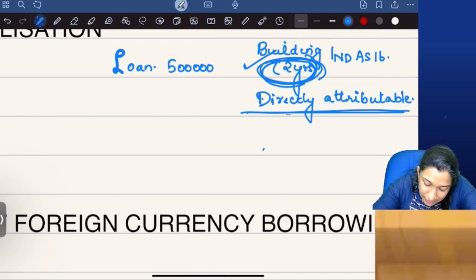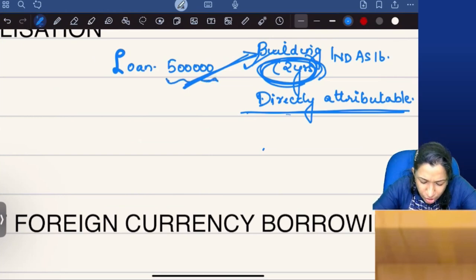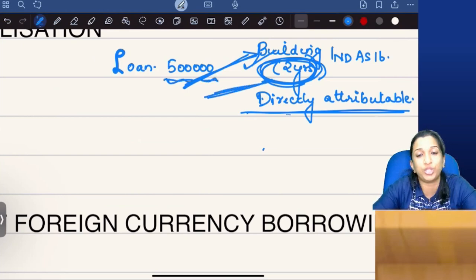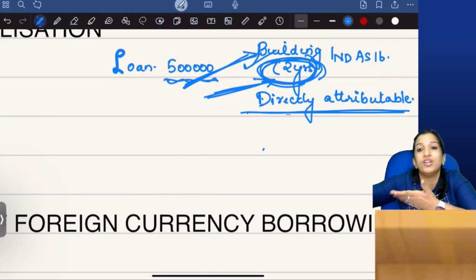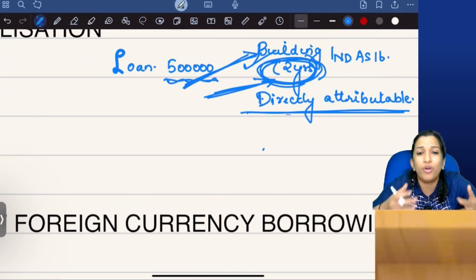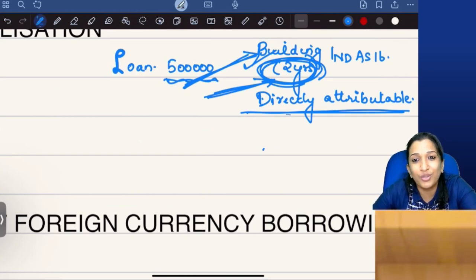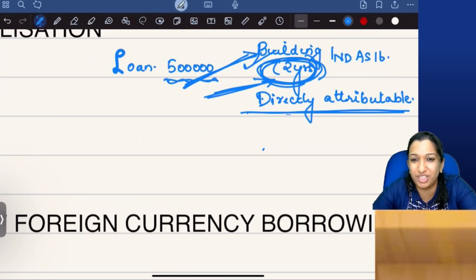So if this building is funded using a loan, the standard asks what about interest on the loan during the construction period? That interest cost is incurred for the construction of the building because the loan is for constructing the building. So what about interest? Interest also forms part of the directly attributable expenditure. So interest can be capitalized.